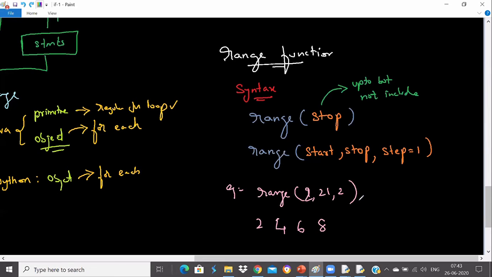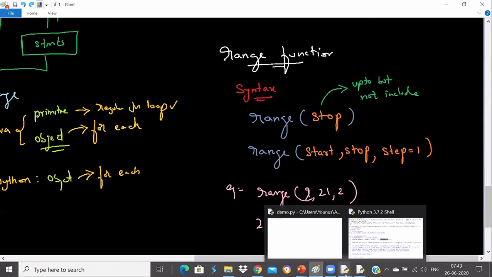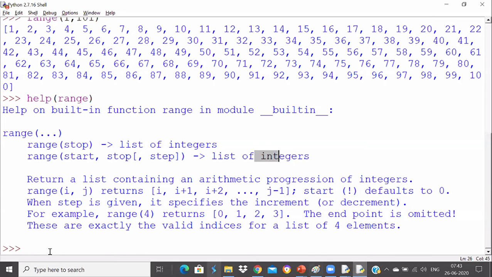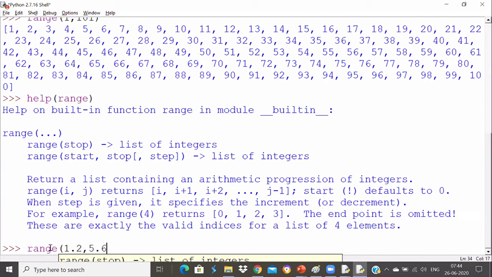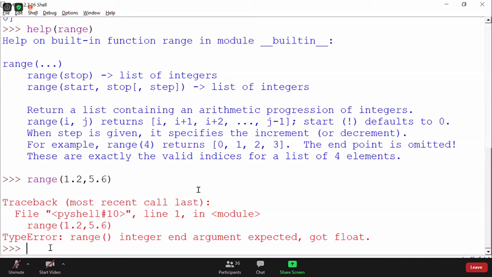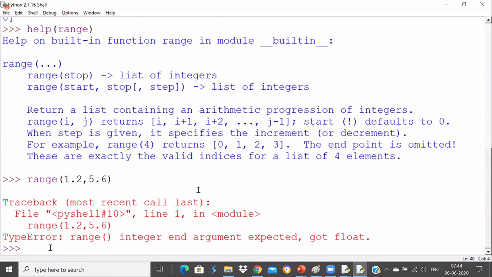Yes, that's true. It should be an integer value only. Let's see whether we can generate some floating point value. That's the question: can we generate some floating point value? Because a list can contain floating point values as well. So let's say I want to write range of 1.2 to 5.6. Let's see what happens. It says range expected integer argument, got float. So it proves that range always takes integers.